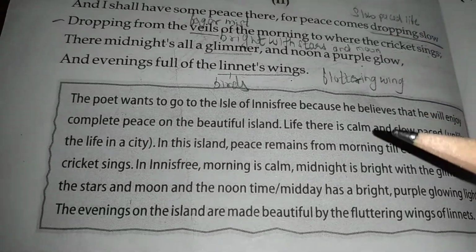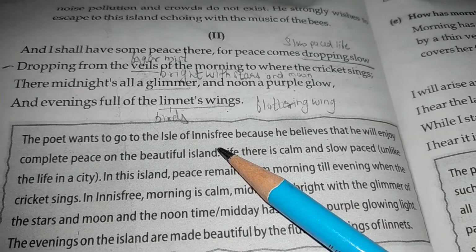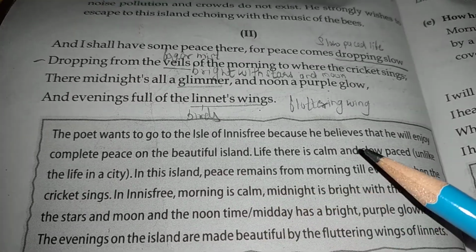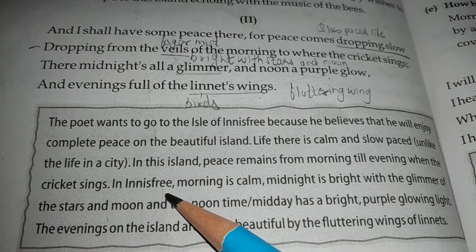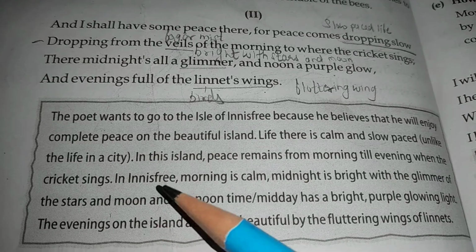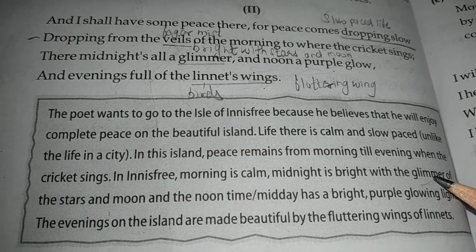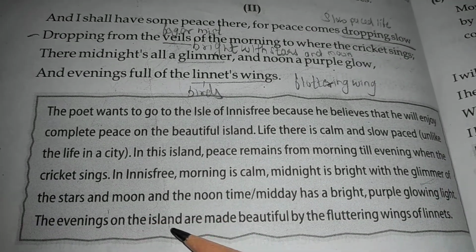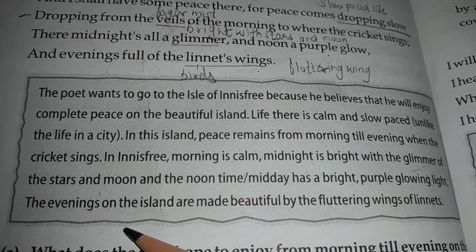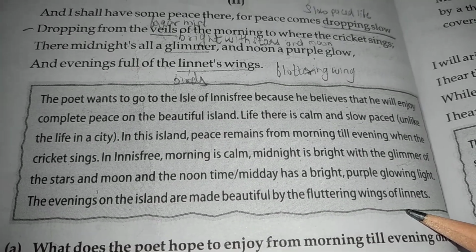So let's look at the explanation quickly. The poet wants to go to Isles of Innisfree because he believes he will enjoy complete peace on the beautiful island. Life is calm and slow paced, unlike the life in the city. In this island, peace remains from morning till evening. When crickets sing, in Innisfree, morning is calm, midnight is bright with glimmer of stars. Glimmer means shine of stars. And the noon time or midday has bright purple glow light. The evenings of the island are made beautiful by fluttering wings of the linnets.